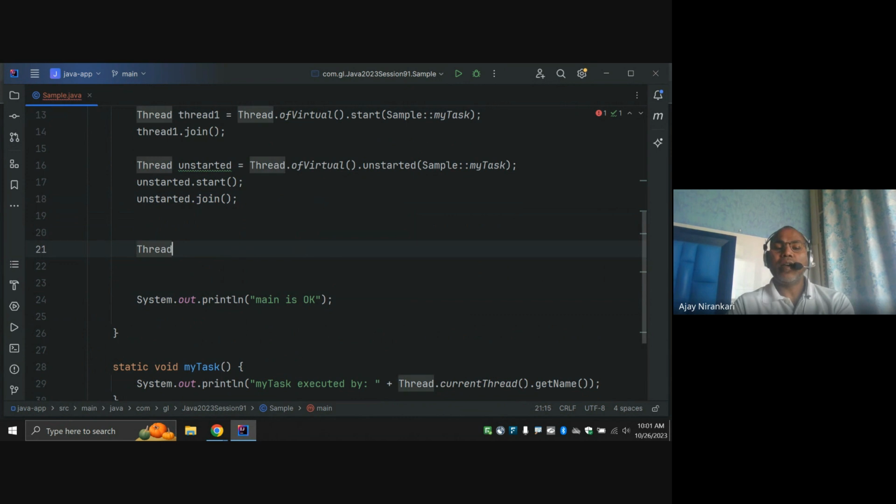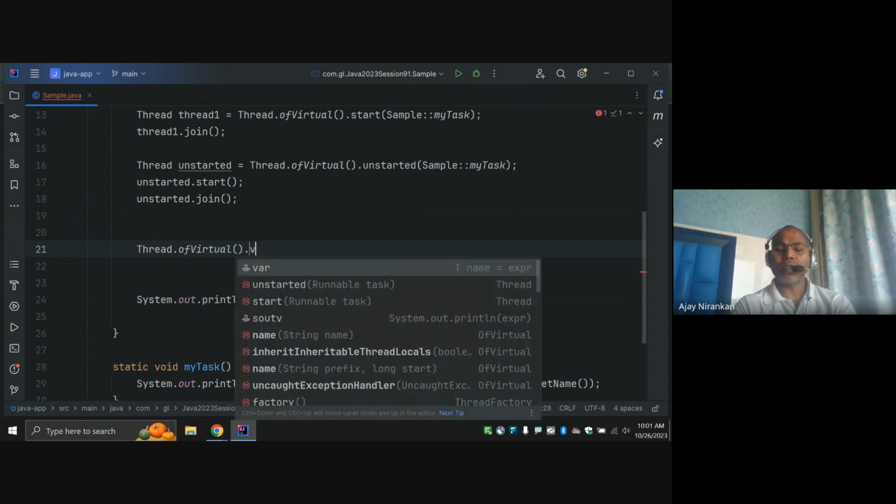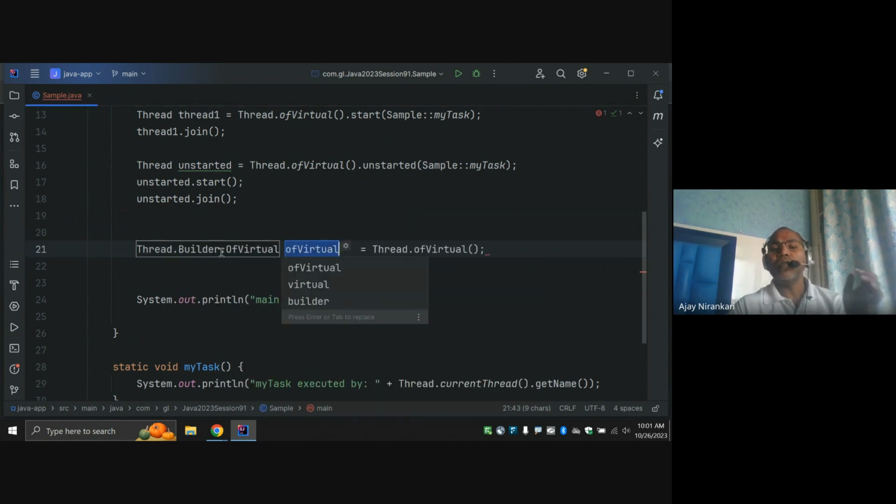And here, let's just explore "of". Both have "of". There you have both options now: ofVirtual or ofPlatform, a platform thread like whatever you did previously. ofVirtual means you are going to create a virtual thread. Now let's create a simple variable here. Notice that ofVirtual is a kind of thread builder.